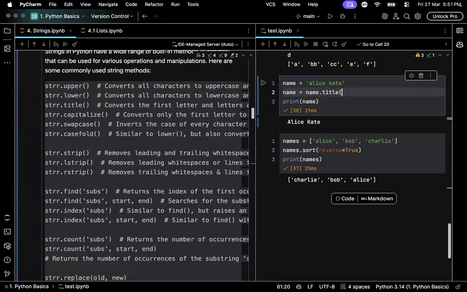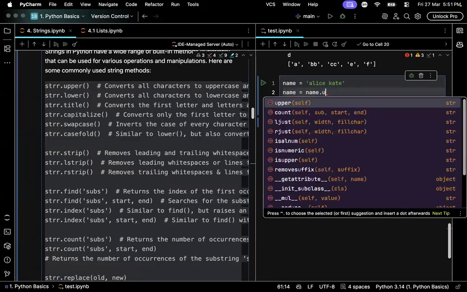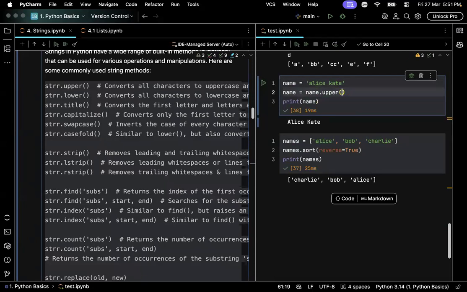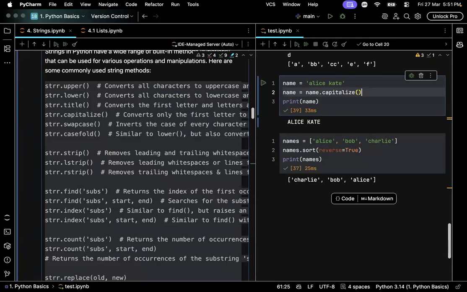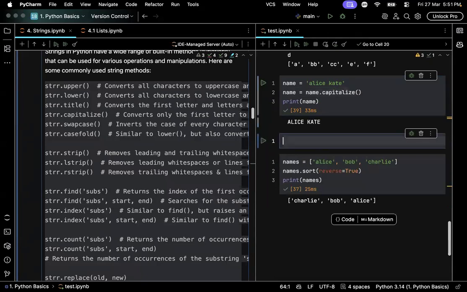Let's say this looks ugly, right? See, this looks ugly and the title looks clean. And the capitalize is nothing but it will only capitalize the first word in the string. See, it will only capitalize the first character in the string. That's it. But title will capitalize any starting character and any character after spaces.